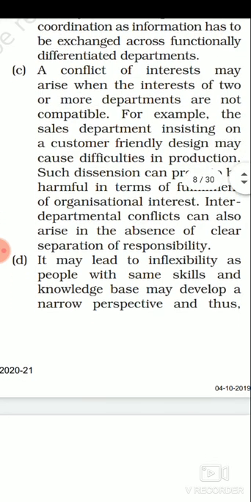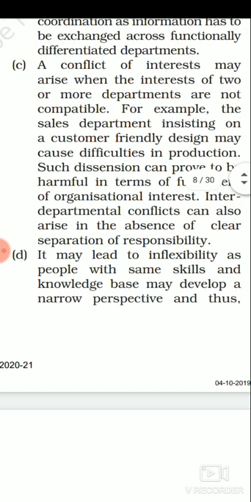We can understand this by an example also, talking about a sales department. Suppose a sales department insisting on a customer friendly design may cause difficulty in production. Sales department का target क्या है, product को sell करना है. For this they want कि इस तरह का product design हो जो customer friendly हो. So they want that kind of product, but maybe the production department has a problem producing that kind of product. So here what is going to happen? Again a conflict is going to arise between these two departments, which is going to harm the main objective of the organization.